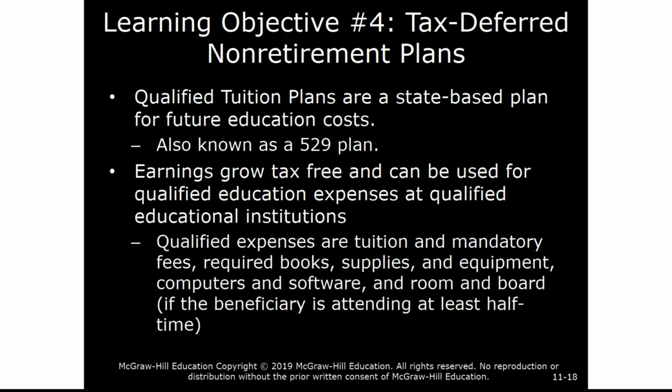There are other qualified tuition plans. 529 plans are pretty common. These are state-based plans for future education costs. Earnings can grow tax-free as well and can be used for the qualified education expenses I mentioned earlier, and that includes things like books and supplies and tuition and room and board in this case. The beneficiary has to attend at least half-time, however.